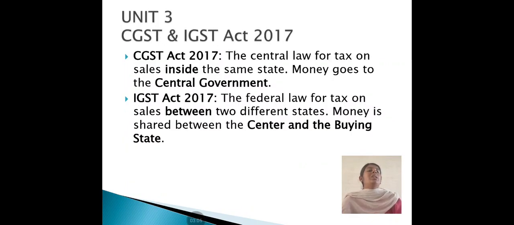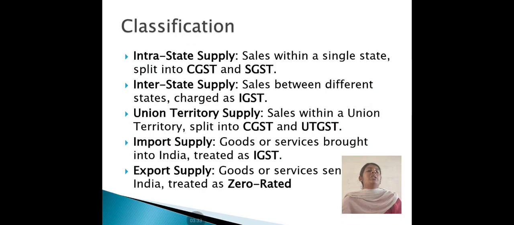Unit 3. What are the CGST and IGST Acts of 2017? The CGST Act 2017 is the central law for tax on sales inside the same state, where money goes to the central government. The IGST Act 2017 is the federal law for tax on sales between two different states, where money is shared between the central and the buying states. Classification: there are interstate supplies, and sales within a single state like CGST and SGST.